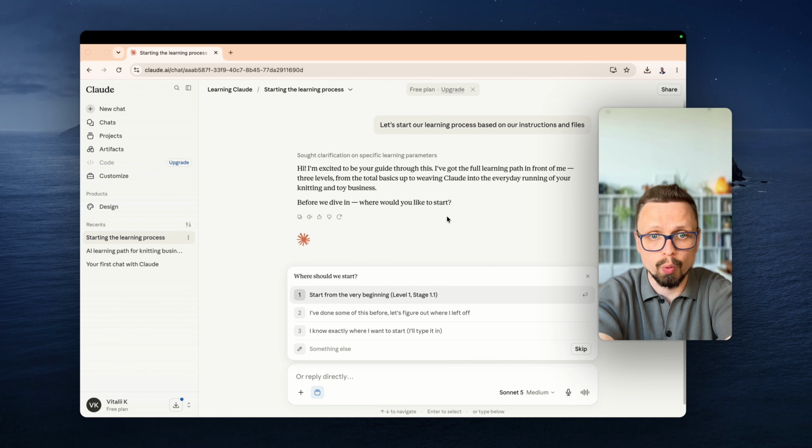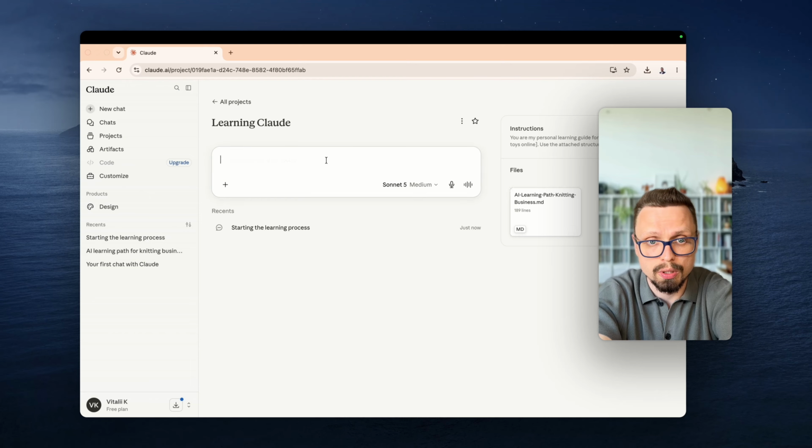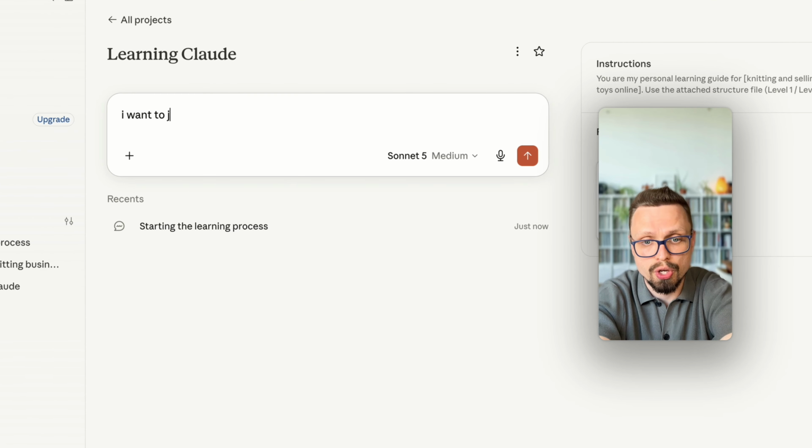You can ask here a couple of questions and etc. But let's go back to our project, and I want to ask a more specific case. Let's go to level 2, stage 2.1. Let's try to do this. I want to jump to level 2, stage 2. Let's see what we have now. Claude gives us some instruction on what we can do,